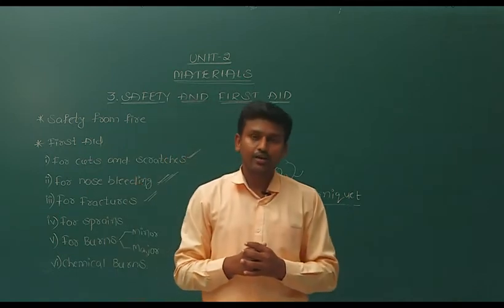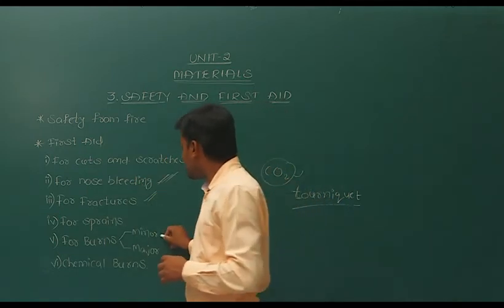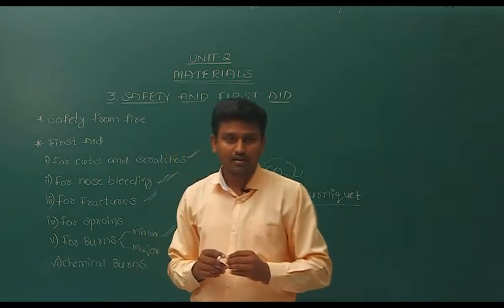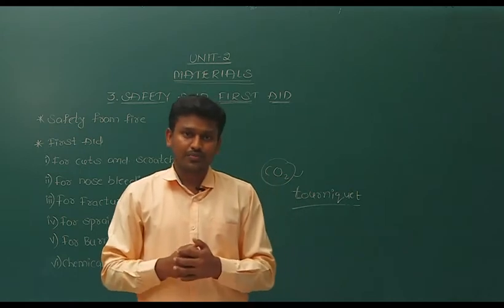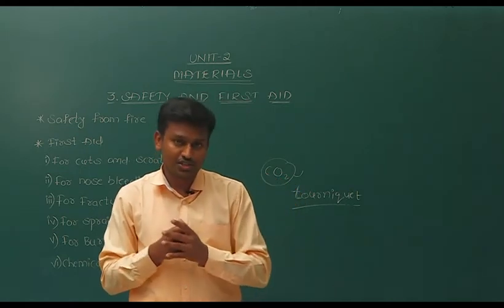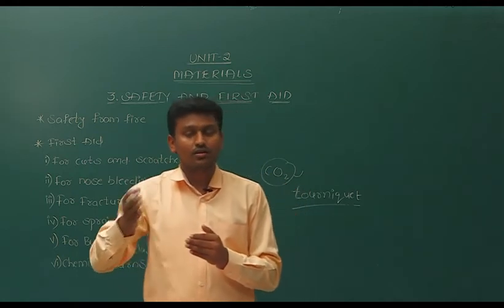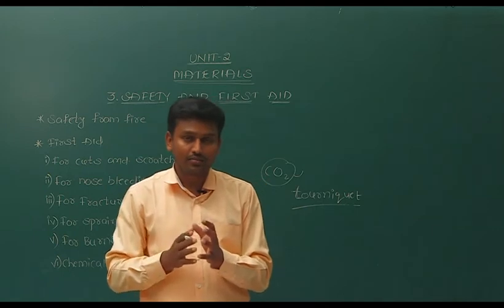So now let's see burns. Burns are mainly of two types, minor and major. Minor burns happen when we enter the kitchen and you may inadvertently touch a container or vessel which is very hot.